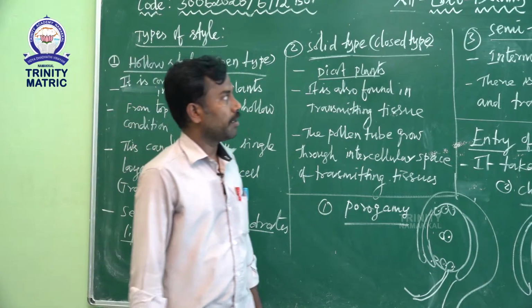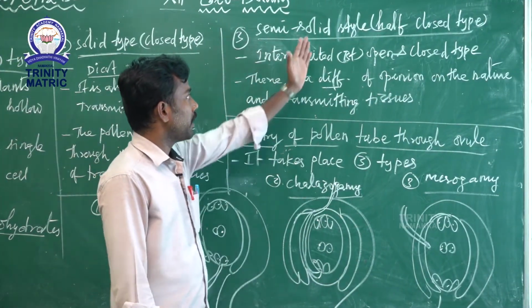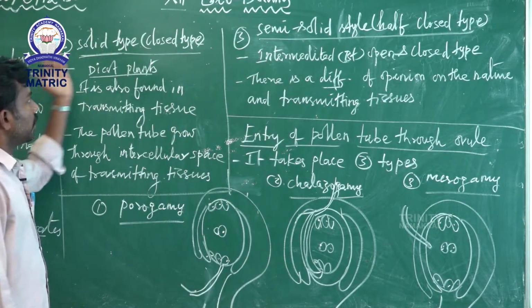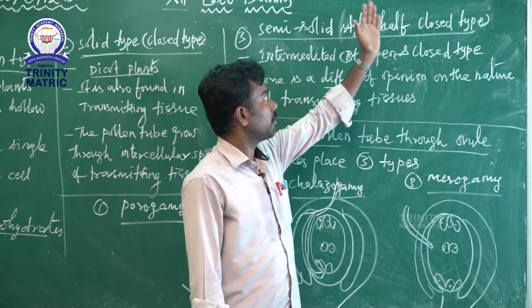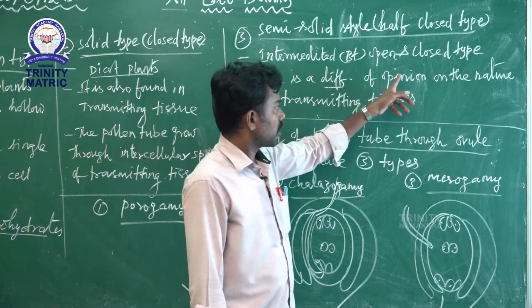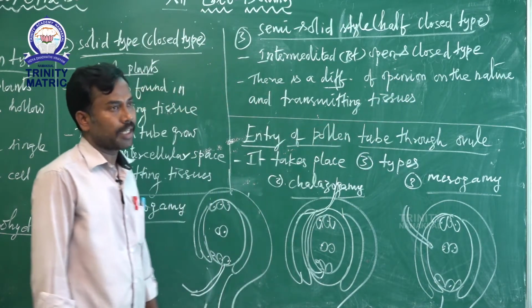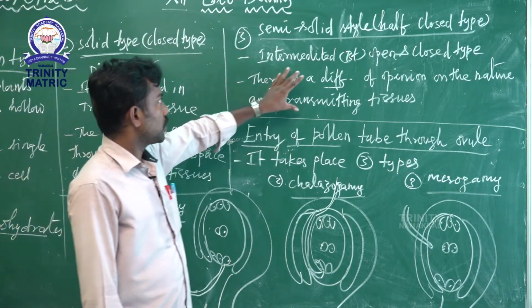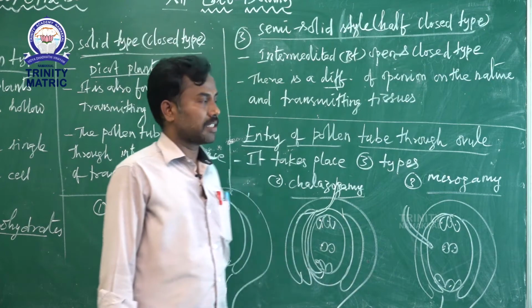Then the third one, semi-solid style or half closed type. This is intermediate between the open and closed types of style. There are different opinions on the nature of the transmitting tissues in the semi-solid or half closed type of style.